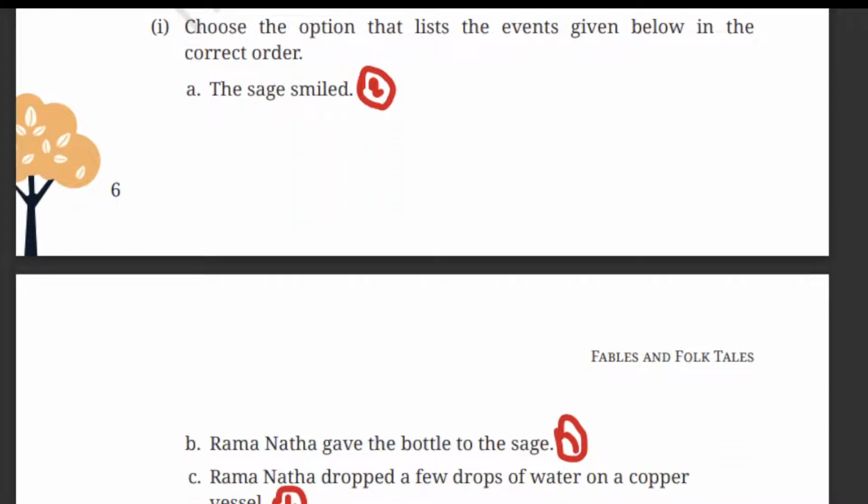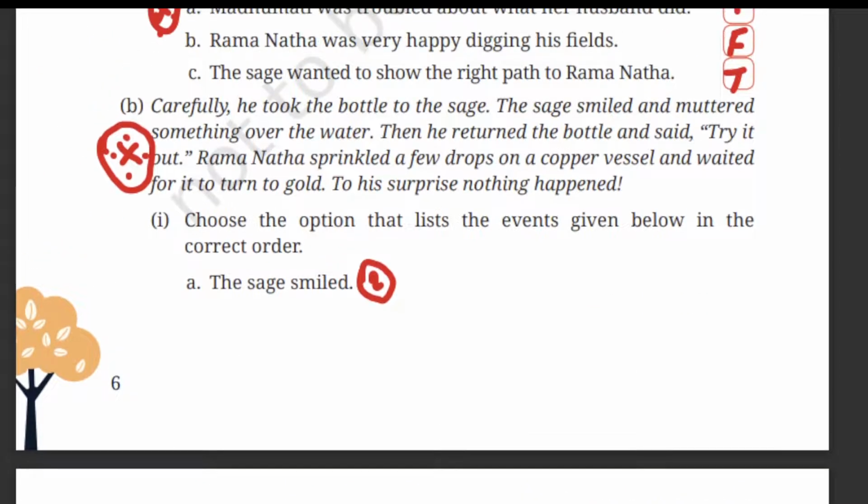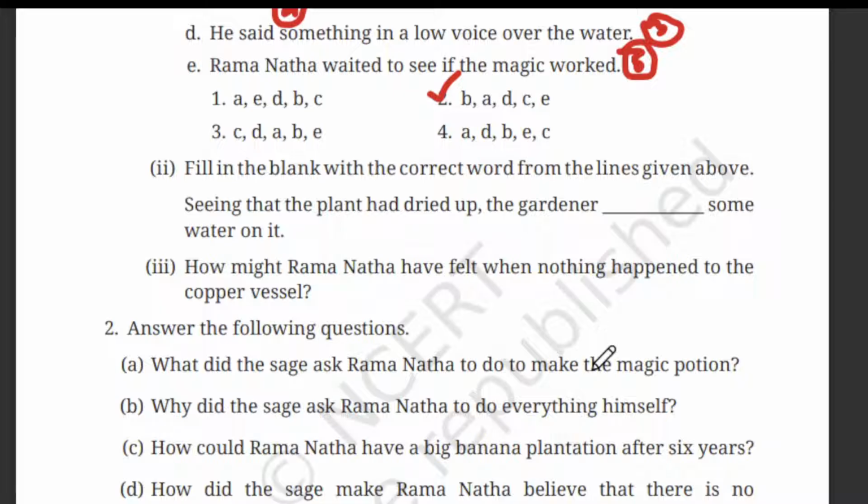You can write dropped also. The gardener dropped some water on it, or you can write sprinkled also. Both are the same. So, sprinkled some water on it.